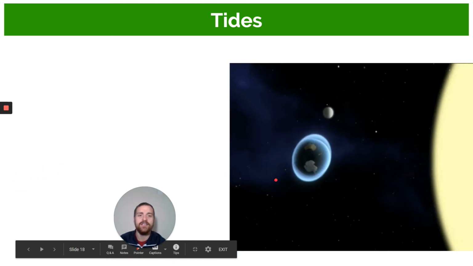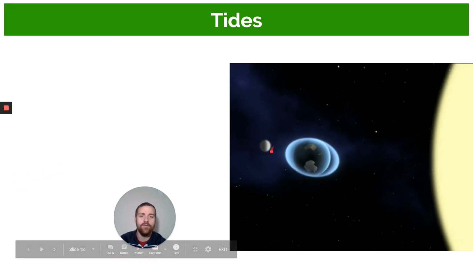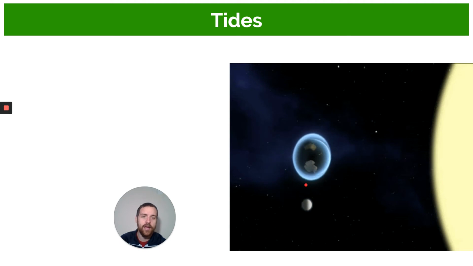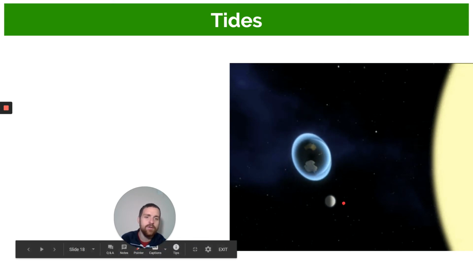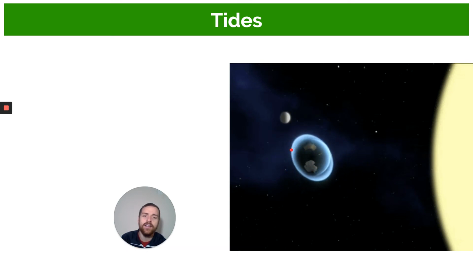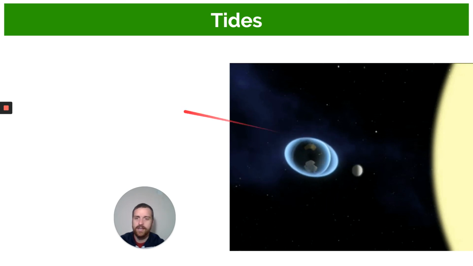Okay. And here's another example. So as the moon revolves or orbits around the earth, it pulls the water towards it. Okay. And that's an important bit. So everywhere this moon is above, that's high tide. So as the moon moves around, the water gets higher here, higher there, higher, and then it sinks back down to low. So if you were standing right here by this red dot, you would have low tide. The water would be very far away. Then suddenly the water rises up over a few hours, and then it drops back down. And then it rises up, and then it drops back down, okay?